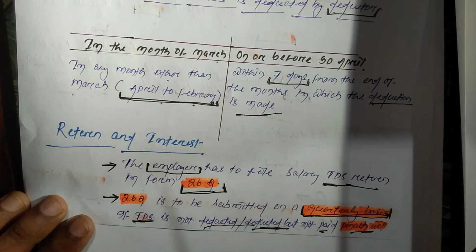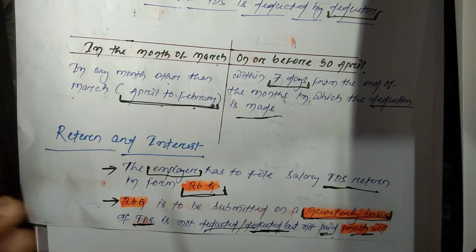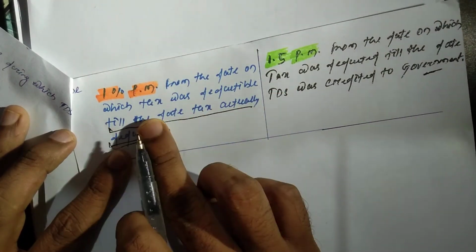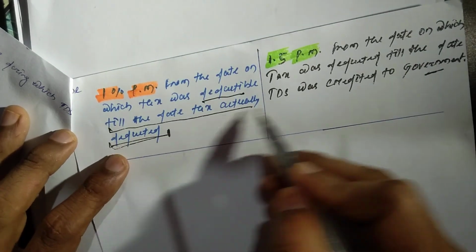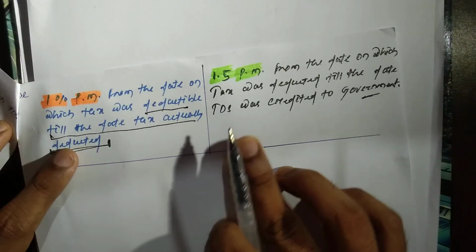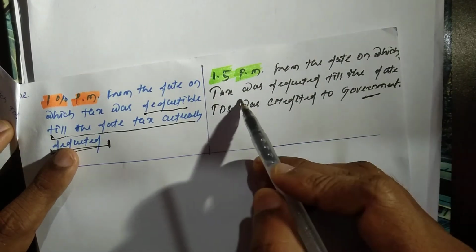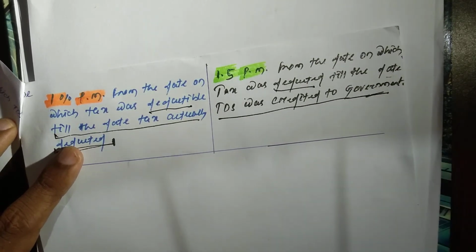If tax is not deducted or deducted but not paid, then penalty will be 1% per month from the date on which tax was deductible till the date tax was actually deducted, and 1.5% per month from the date on which tax was deducted till the date TDS was credited to the government.